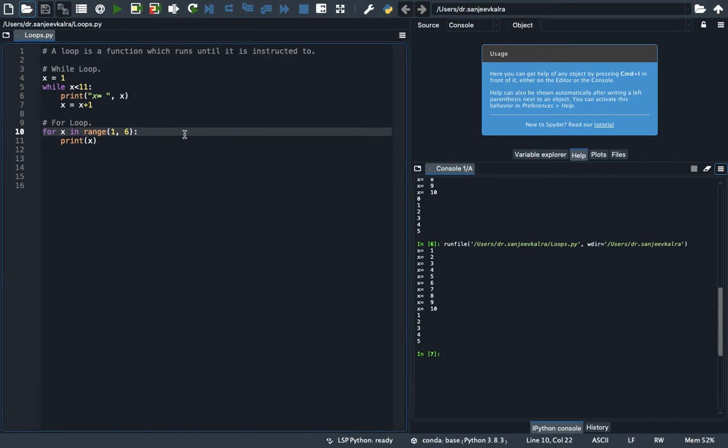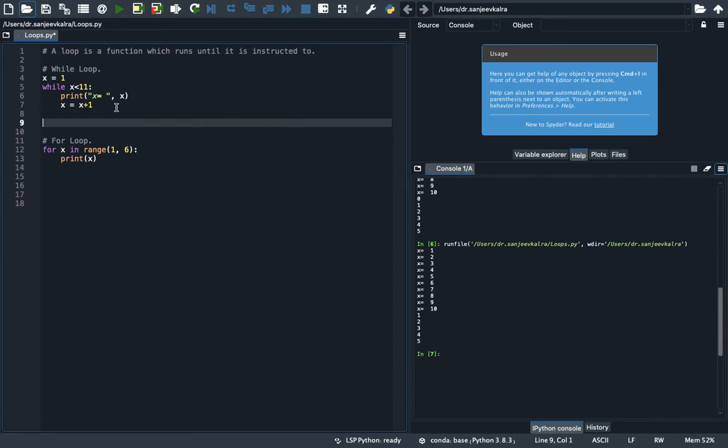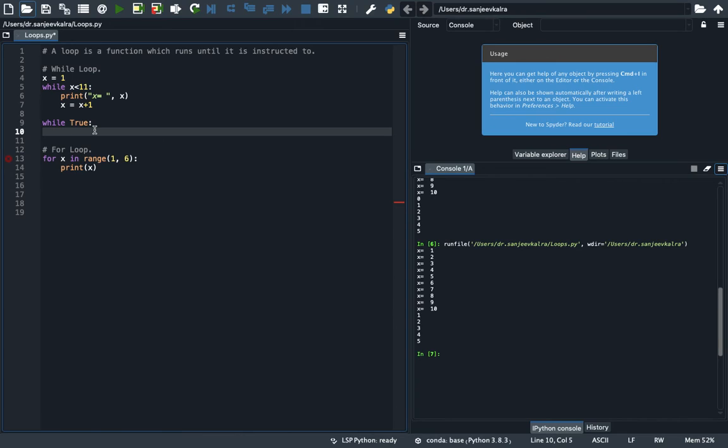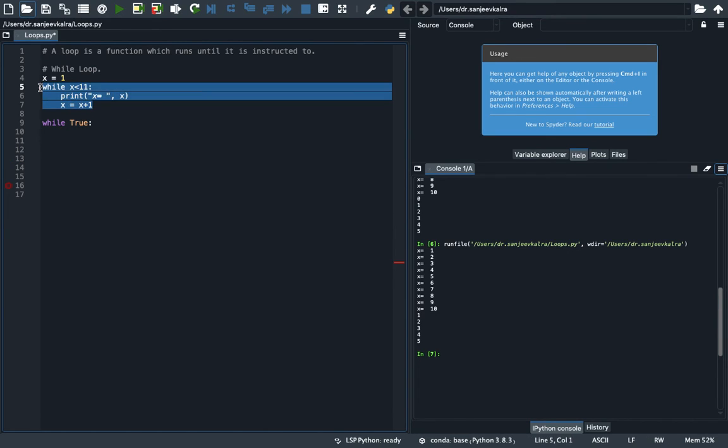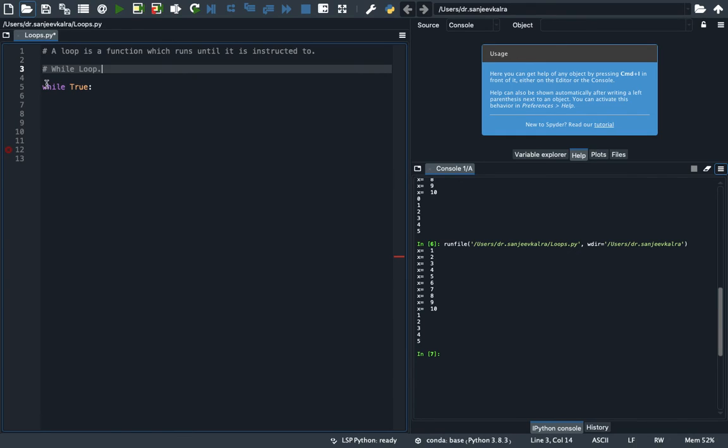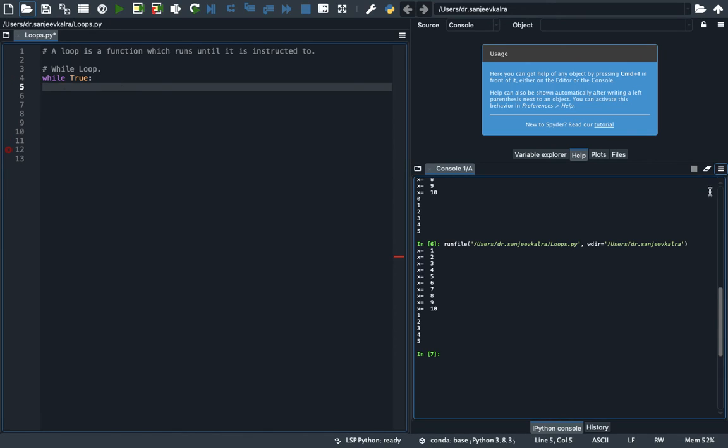There is one more example of while loop, which is while true loop. While true is commonly used in while loops, because while true loop is like it sets the value so that it never ends. The value never ends. For example, in while true loop, I will delete it first. So in while true loop, the value never ends.